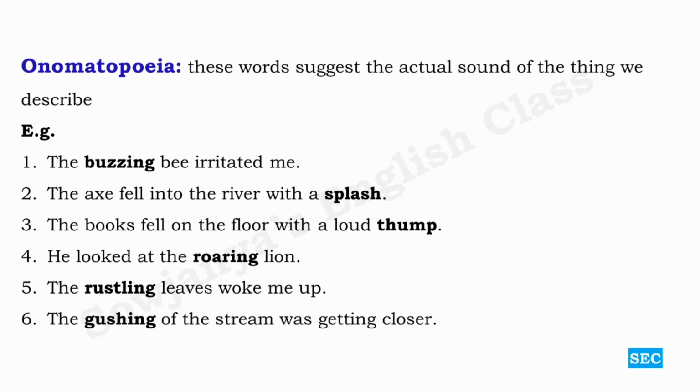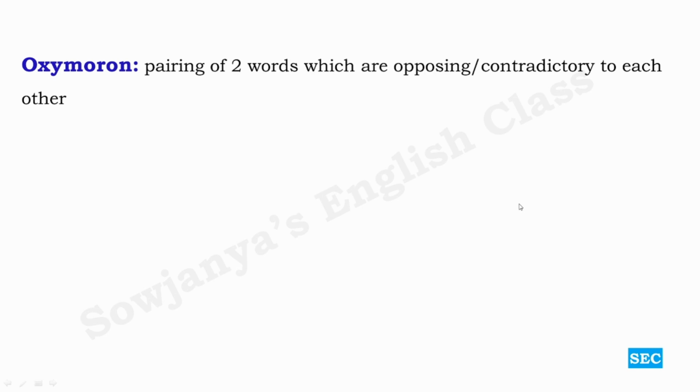The gushing of the stream was getting closer. The sound made by the stream. So onomatopoeic words are sound words. They suggest the actual sound of the thing that we are describing here. And then oxymoron. Pairing two words which are opposing or contradictory to each other. Like how, look at the examples.